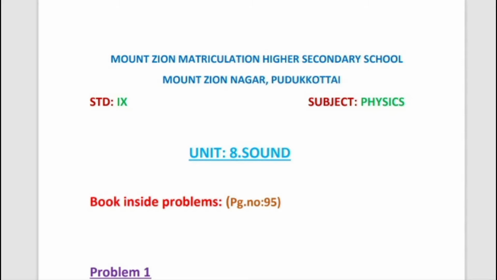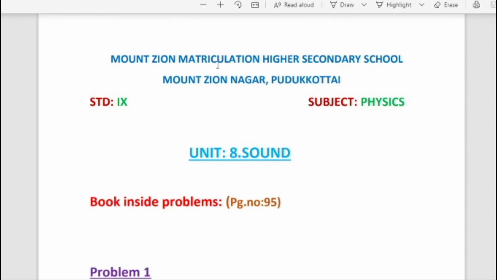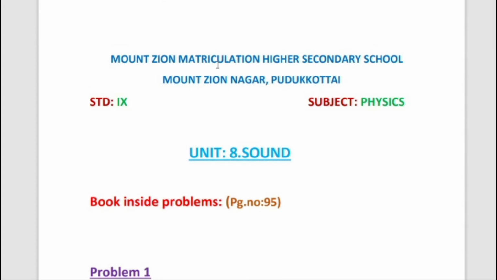Then wavelength, lambda. The minimum distance in which a sound wave repeats itself is called its wavelength. It is denoted by the letter lambda, which is a Greek letter. The SI unit of wavelength is meter, m. Then velocity. The distance traveled by the sound wave in 1 second is called the velocity of sound. The SI unit of velocity of sound is m s power minus 1.